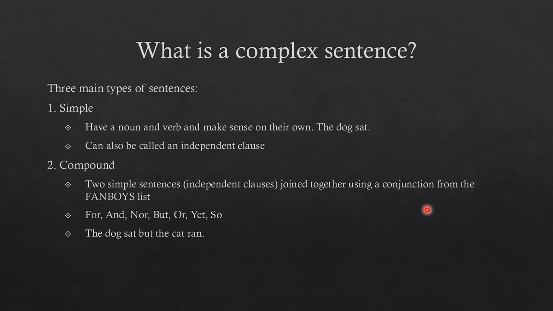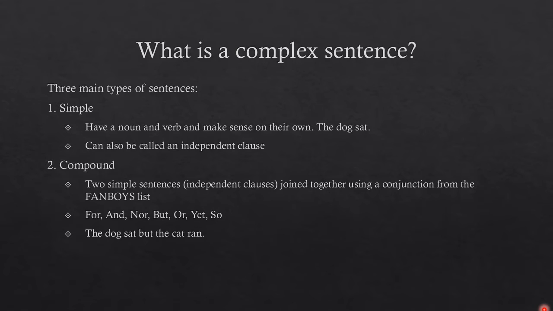Alright, the second type of sentence is a compound sentence. Now, a compound sentence has two simple sentences or independent clauses joined together using a conjunction from the fanboys list. And those conjunctions are for, and, nor, but, or, yet, so. Sometimes we call these conjunctions joining words, but as we'll see later on, it's probably best to refer to them as conjunctions.